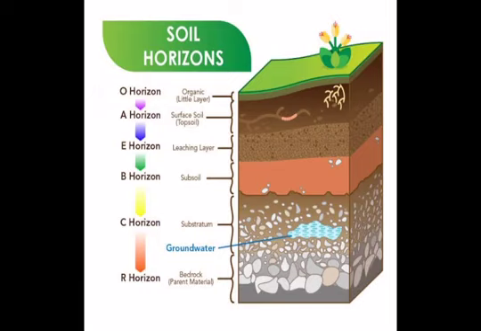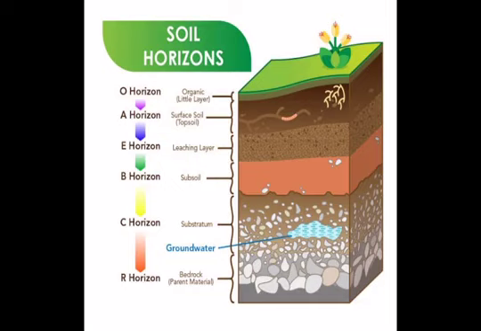You are seeing that the layers are formed between the particles which are sized differently. The heaviest particles form the lowest bottom, that is R horizon, and they are called parent rock, and the highest particles like humus, dead decaying matter of plants and animals, they form the upper layer, and that is called O horizon. Okay, so in your book there is one activity that we will see later on.